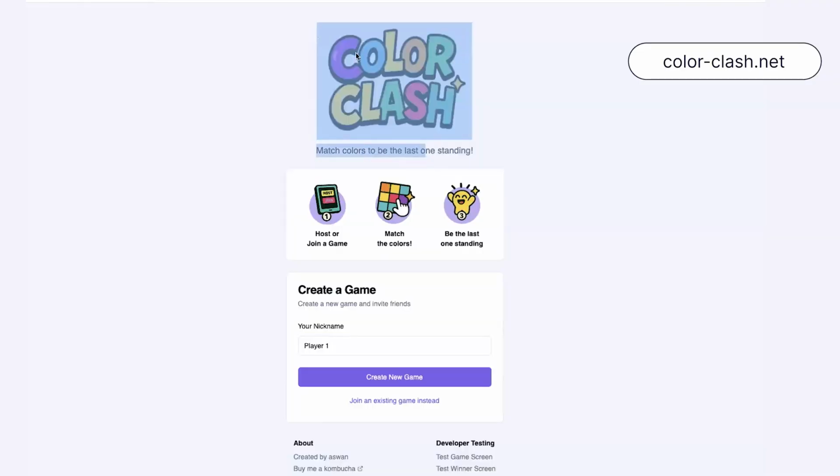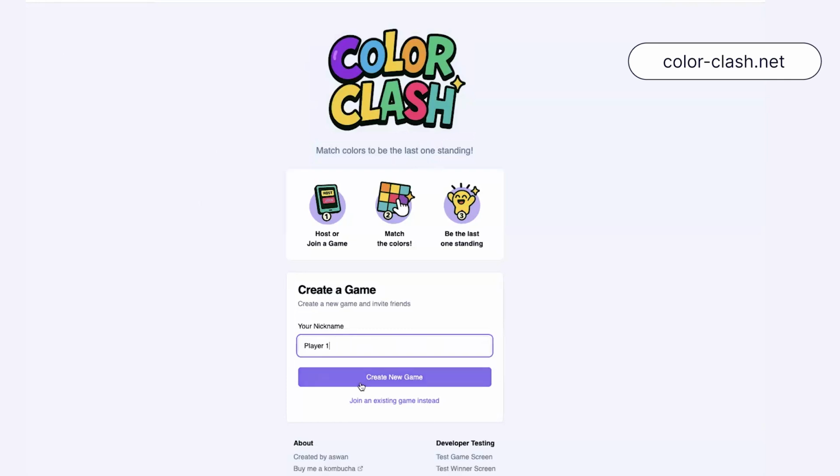All right. Yeah, so I built a web app called Color Clash. It's a fast-paced color matching game, and I'll walk through how it works here. So I get to the host screen, and I can enter a nickname and create a new game.